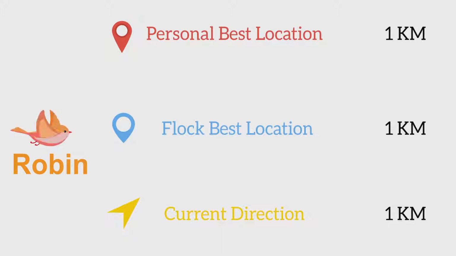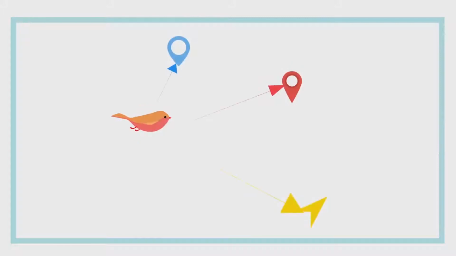To move, each bird needs to fly 1 kilometer towards their current direction, 1 kilometer towards their personal base location, and 1 kilometer towards the flock base location. The blue rectangle shows the solution space in which our solution lies. In our case, the solution space being the forest and the solution being the location of the food.